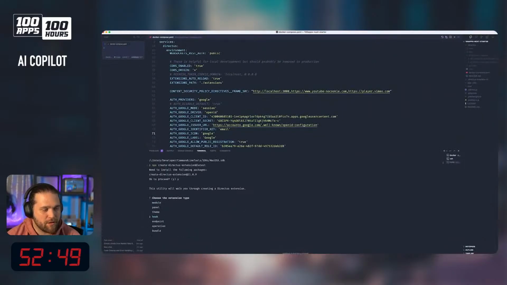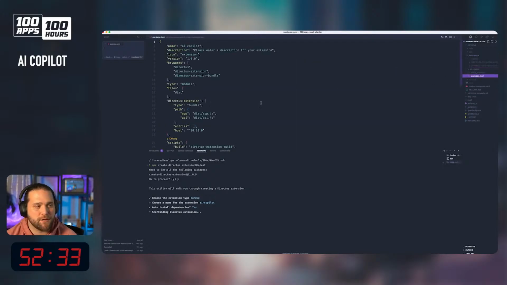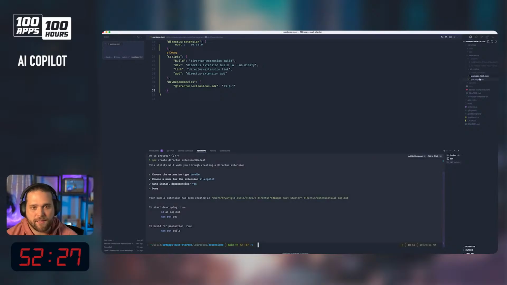So I'm going to scroll all the way down. We're going to do bundle. We're going to call this Directus. Let's just call it AI Copilot. That's what we'll call it. Yes, we want to auto install dependencies. And now inside our extensions folder, you can see Directus is fleshing this out for us. We've got the Directus extensions SDK, and then we can see there's nothing else in here.